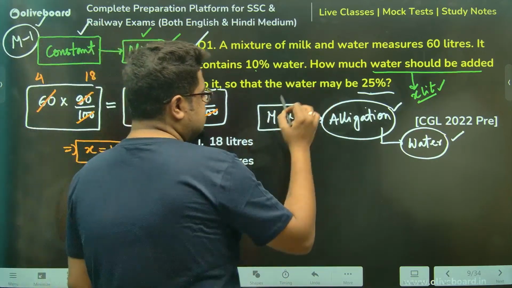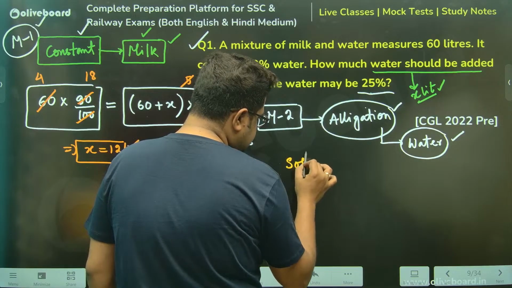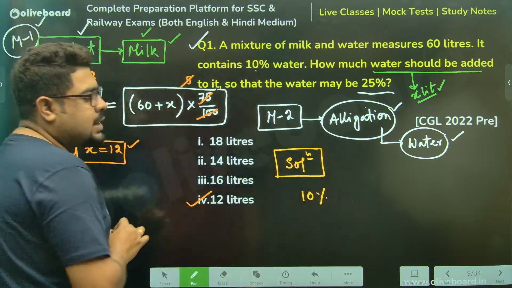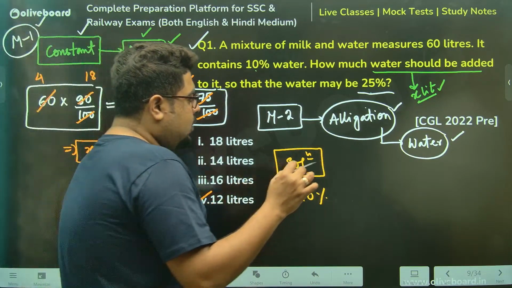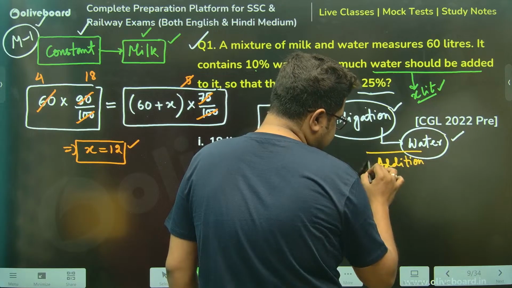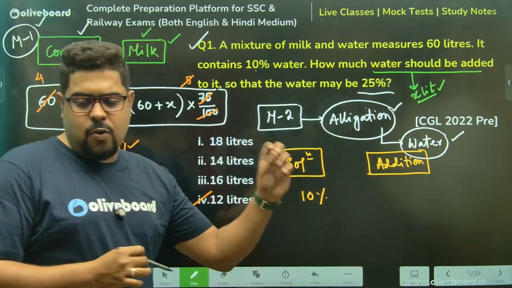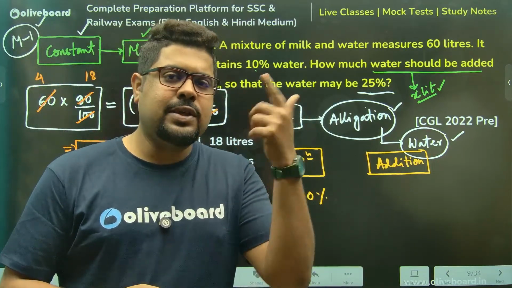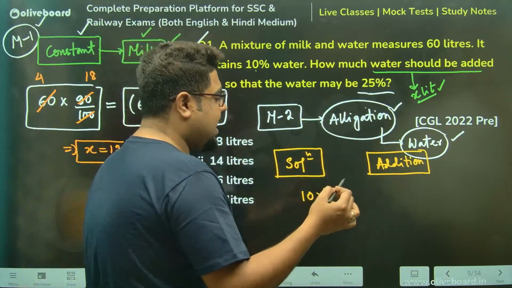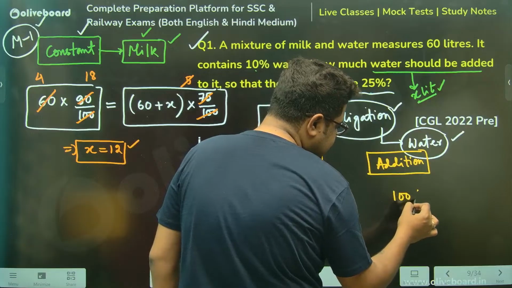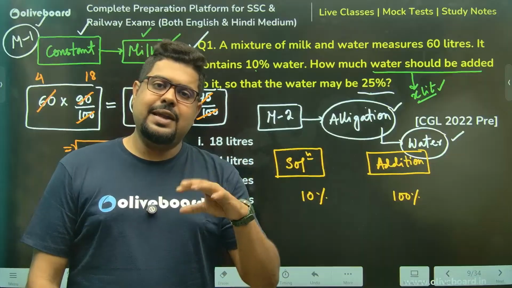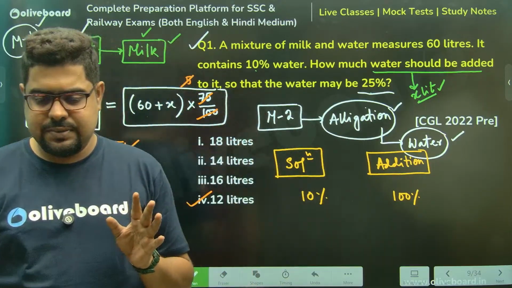Sir, total solution over here, there is 10% of water concentration. Now, whatever I'm adding, addition I'm writing. Sir, I'm adding only water. Meaning, in your head, you think like this: sir, I'm adding one solution which is having 100% water concentration, can I say? Adding only water means what? I'm adding a solution which has 100% water concentration.